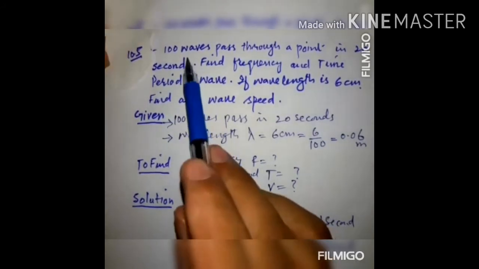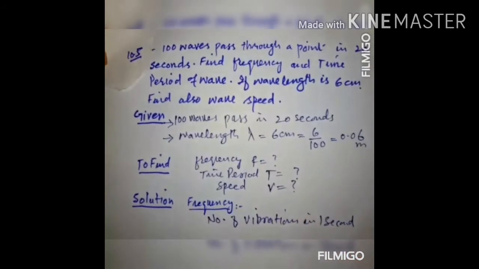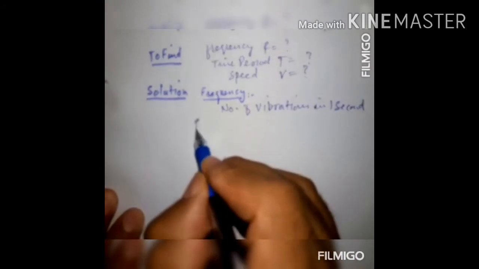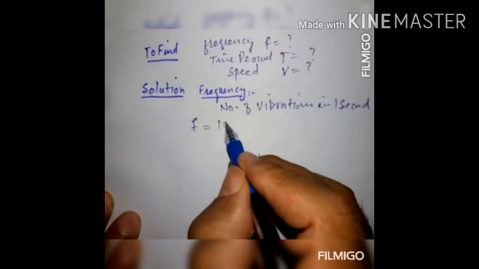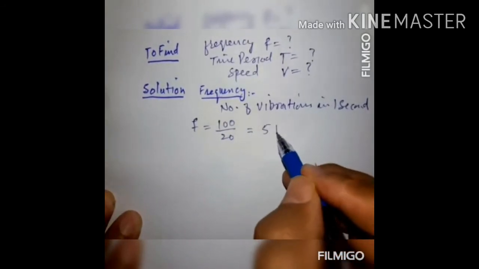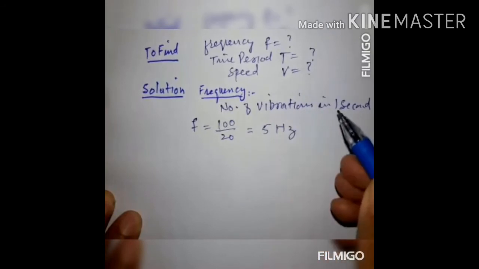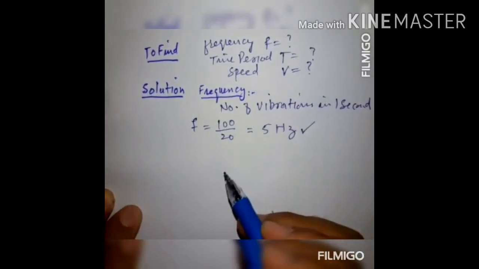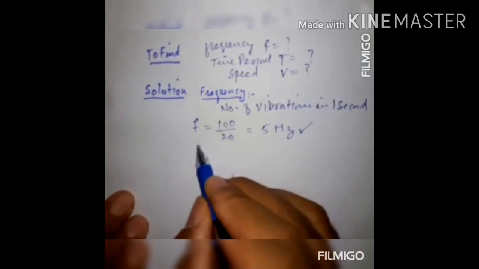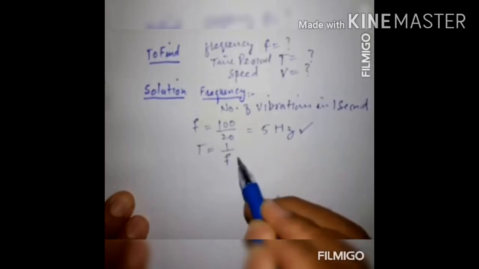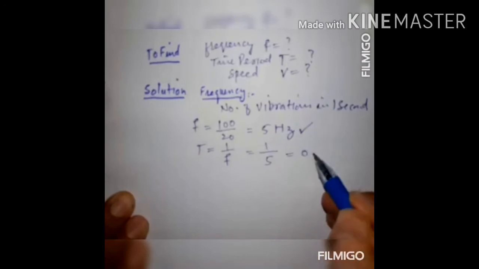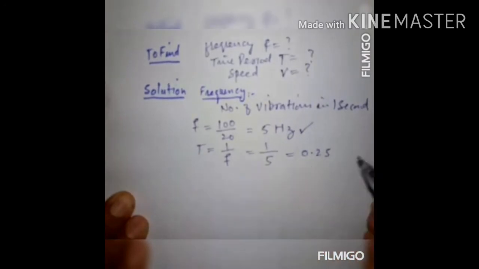So here we are given that 100 waves pass through a point in 20 seconds. Hence, frequency will be F is equal to 100 divided by 20, which is equal to 5 Hertz, as the unit of frequency is Hertz. This is the first answer. What is the relation between time period and frequency? That is T is equal to 1 over F, an inverse relation, which is equal to 1 over 5, which is equal to 0.2 seconds. This is the second answer.